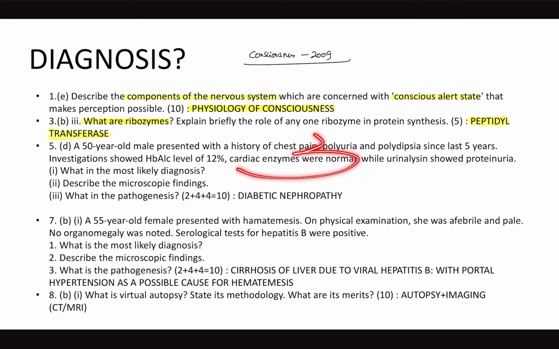That means slowly this patient is developing some atherosclerosis, I guess, right? Some microvascular and macrovascular complications. So diabetes with complication. But urine analysis showed proteinuria. So any proteinuria in urine analysis in a diabetic patient, you are suspecting diabetic nephropathy. So the most likely diagnosis here is a case of diabetes mellitus, probably type 2 because of the age, with history of chest pain, could be stable angina because of coronary artery disease or atherosclerosis.